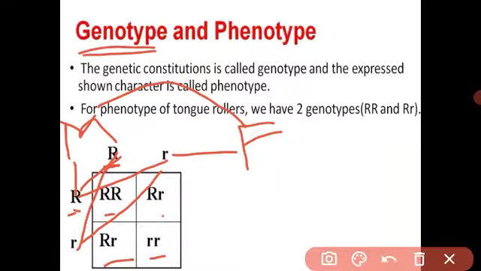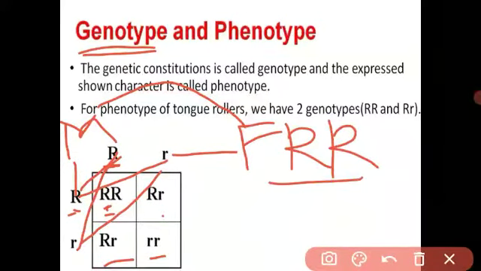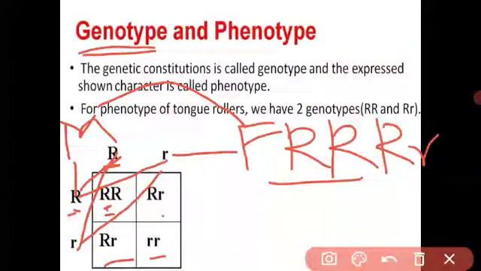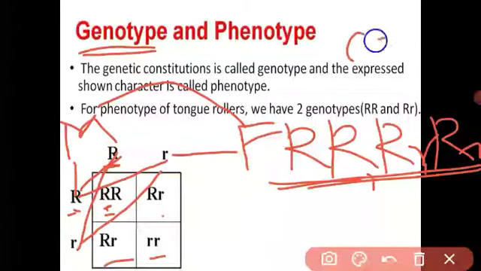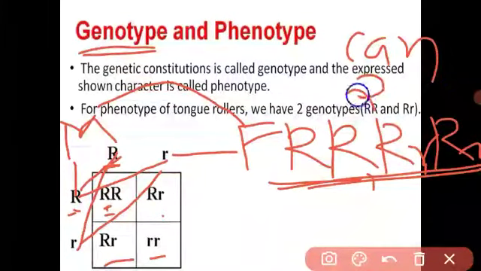What is the genotype? Genotypes means, beta, look, what is the phenotype ratio? Phenotypes means the genetically expressed observable characters. Observable means look, right now here there are 4 offspring, RR, capital R small r, capital R small r. These 3 can roll their tongue.